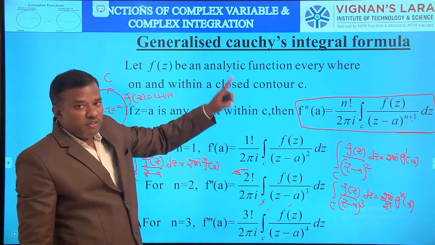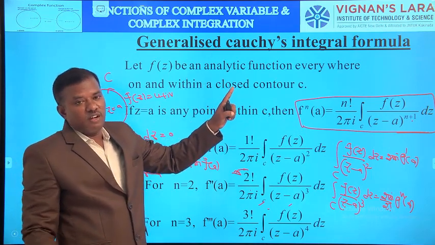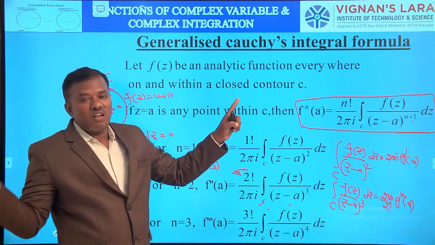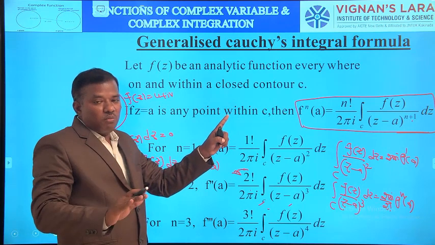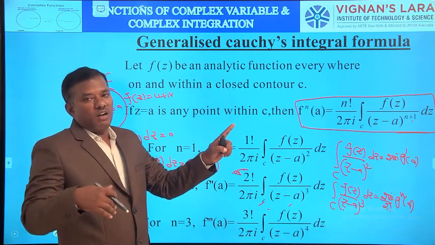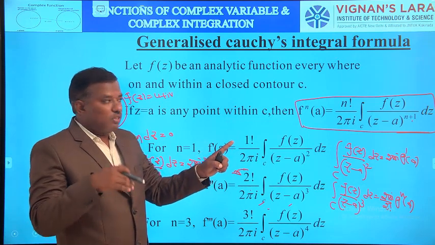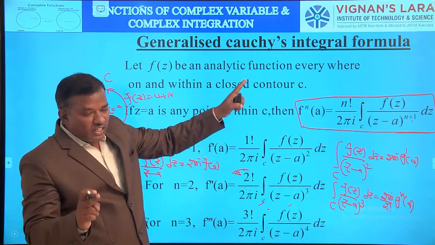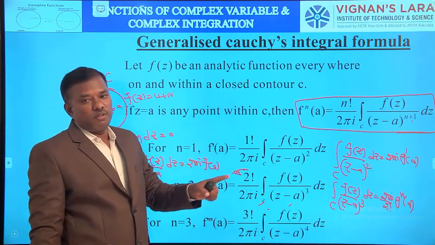And see the difference between Cauchy's integral theorem and integral formula. In the integral theorem, the singular point lies outside C. In the integral formula, the singular point lies inside C, and may be repeated or not repeated. If repeated, then apply the generalized Cauchy's integral formula. If repeated only one time, then apply Cauchy's integral formula.